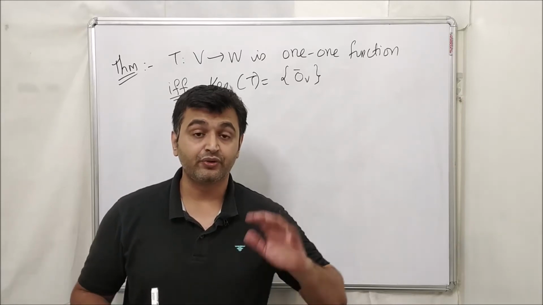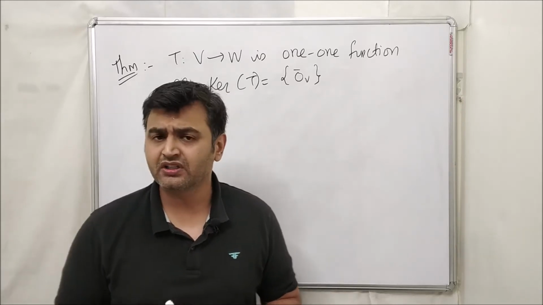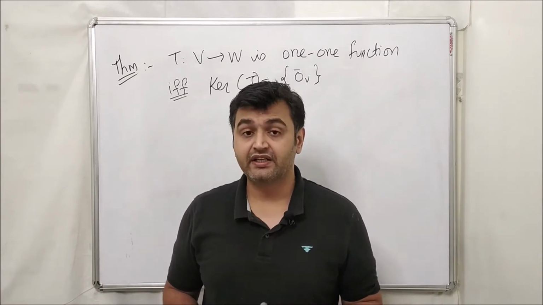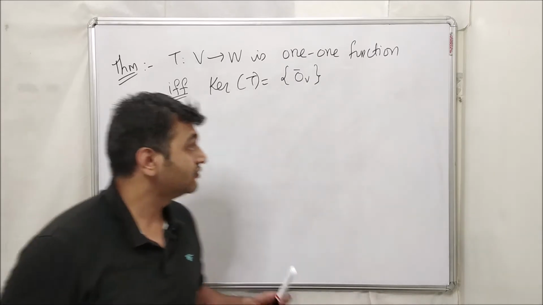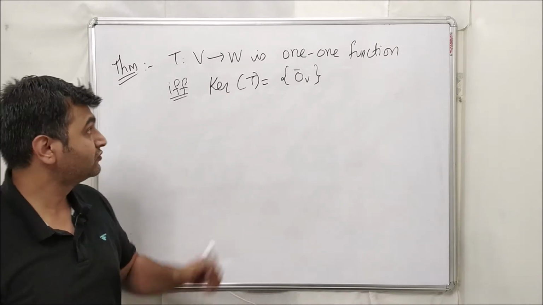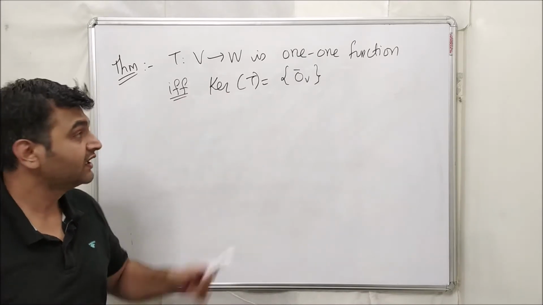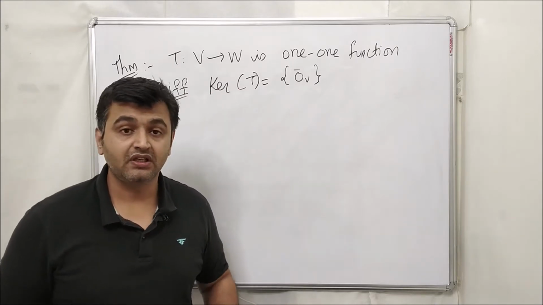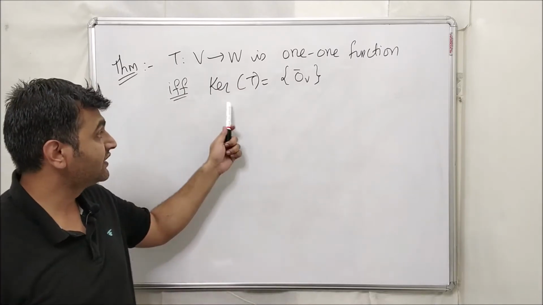Hello everyone. So today we are going to see one of the very important theorems, a very basic theorem in vector spaces that involves the kernel. If you have a linear transformation, V and W are my vector spaces and T is a linear map, then this linear map is a one-to-one function if and only if its kernel is 0.